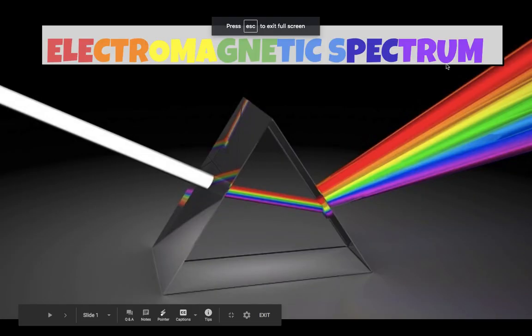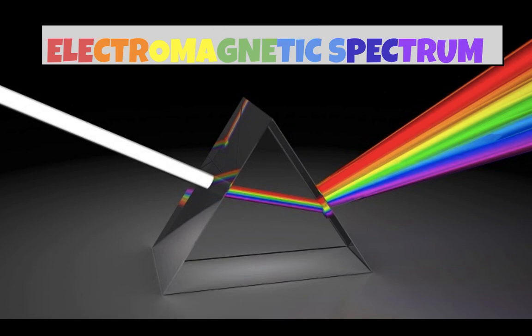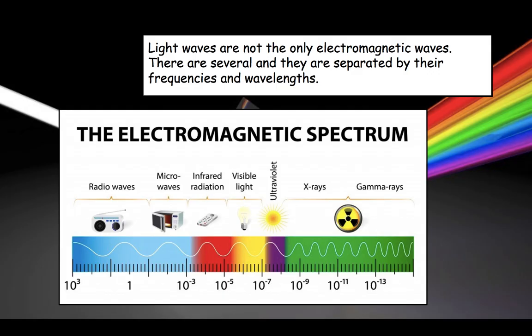Hi everyone. We are going to continue with the electromagnetic spectrum today. In your book, we're on page 226 to 227. And basically today we're just going to go through the first couple of waves in the electromagnetic spectrum. So let's get to this part here.